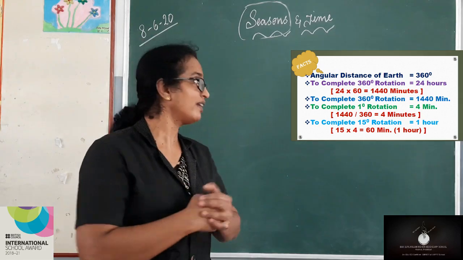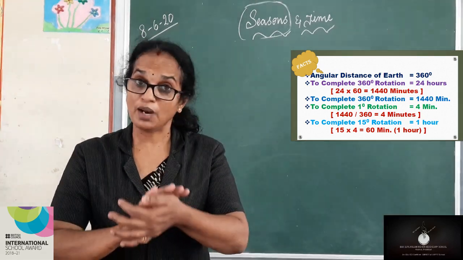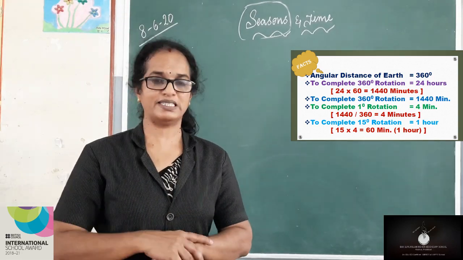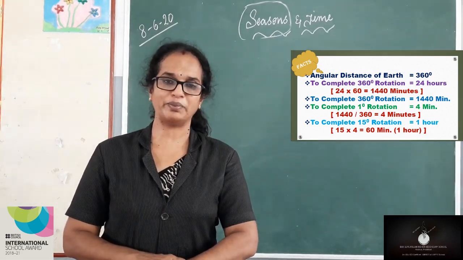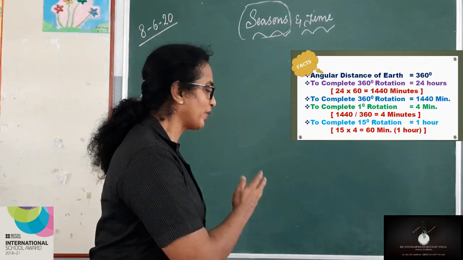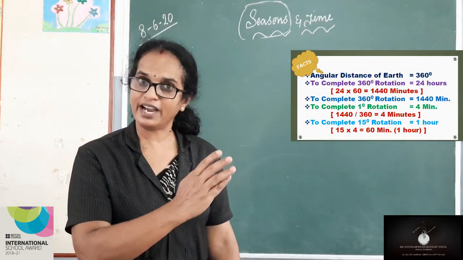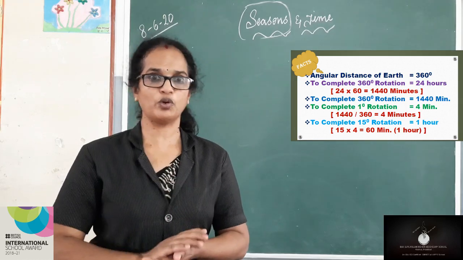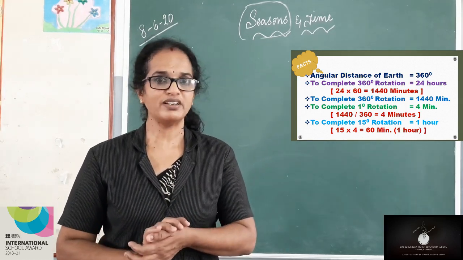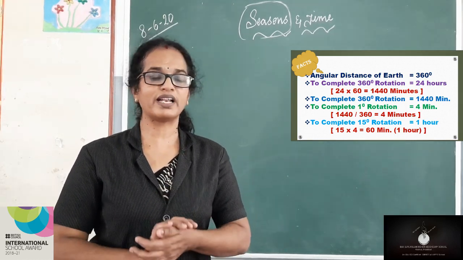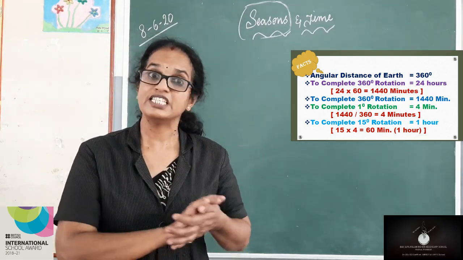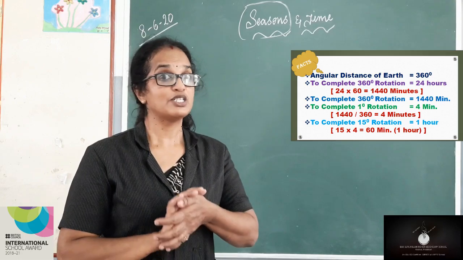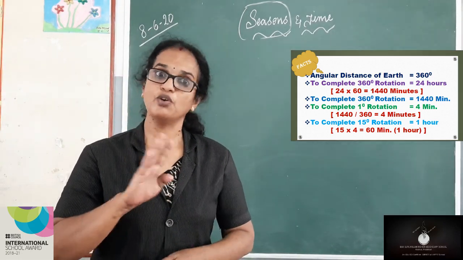So what is that? To complete 1 degree rotation, the earth takes 4 minutes. Now how did we get this 4 minutes? 1440 divided by 360 will give you 4 minutes. Is that clear, my dear children? That is 1440, the minutes, divided by the angular distance will give you 4 minutes. So 1 degree is equal to 4 minutes.